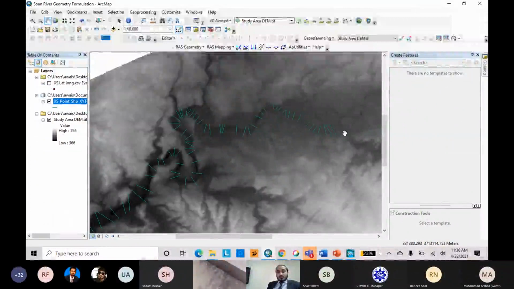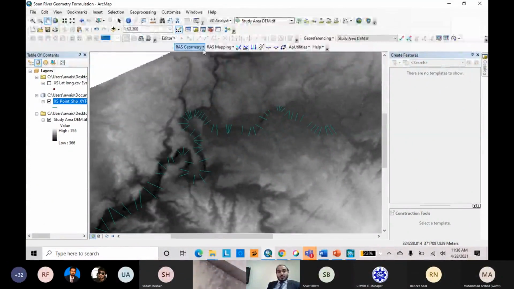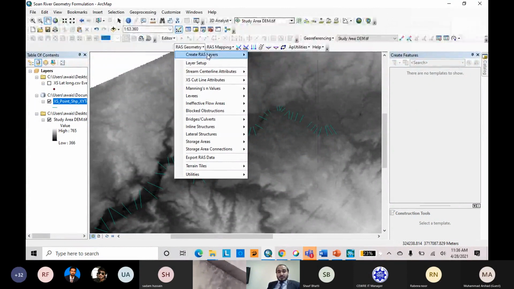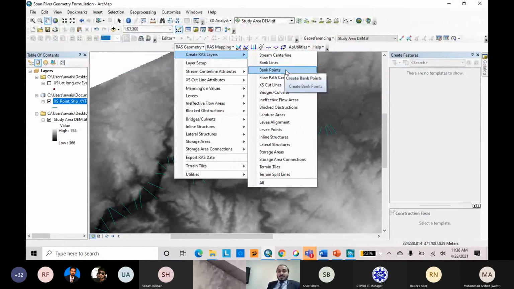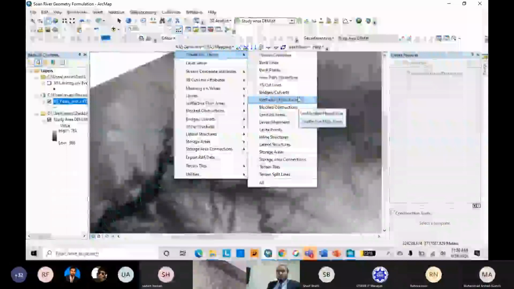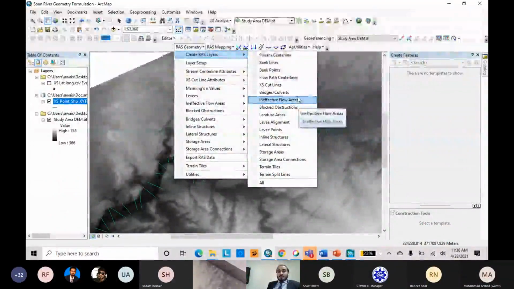In HEC-RAS, we require different layers. I will show it here. We require the stream centerline, bank line, flow path, and cross section cut line. These are the compulsory layers we have to develop. Others are optional. If you have bridge data, ineffective flow area, blocked area, land use, levee alignment, levee point, you can improve your model, but these are the primary layers you have to create at any cost. Otherwise, your model will not run.